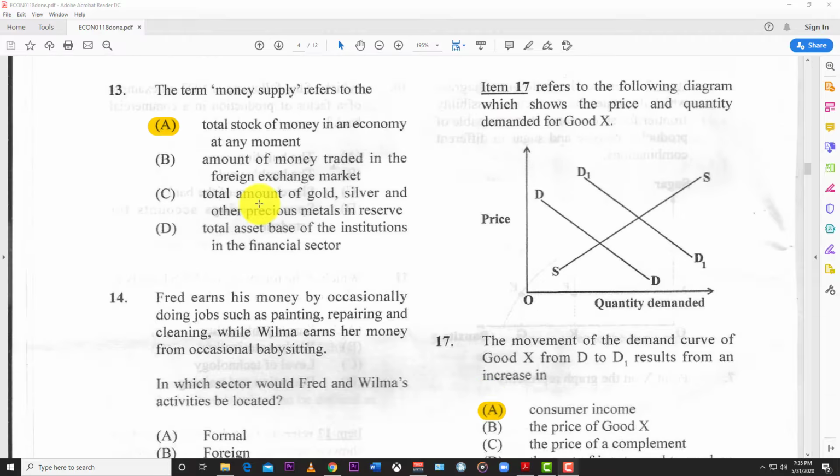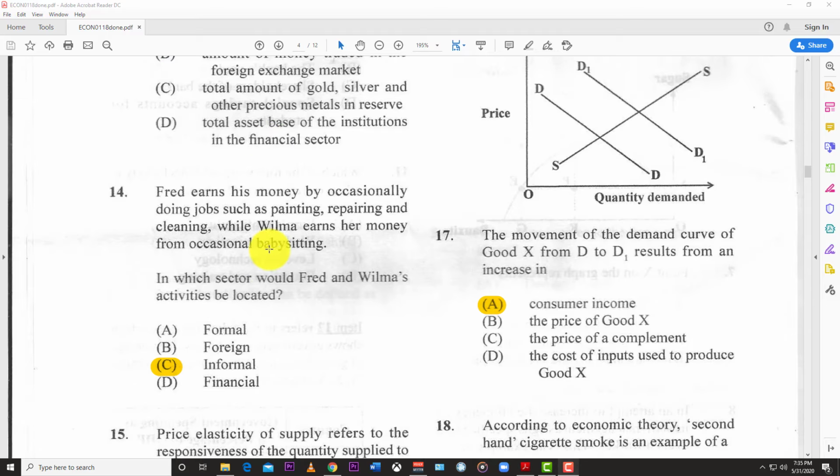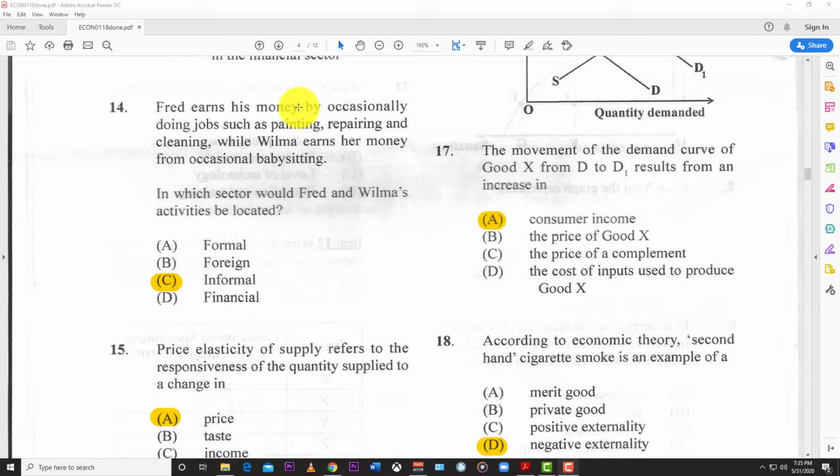Number 13, the term money supply refers to the total stock of money in an economy at any moment. 14, Fred earns his money by occasionally doing jobs such as painting, repairing, and cleaning, while Wilma earns her money from occasional babysitting. In which sector would Fred and Wilma's activities be located? And the best answer here is C, the informal or the underground economy.